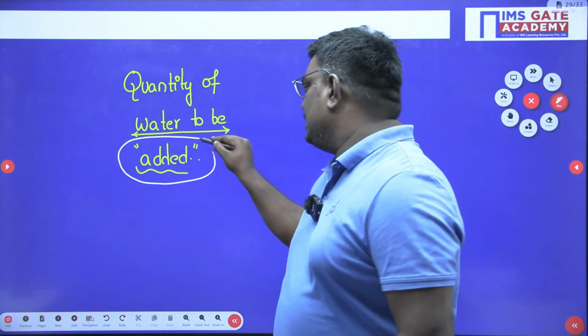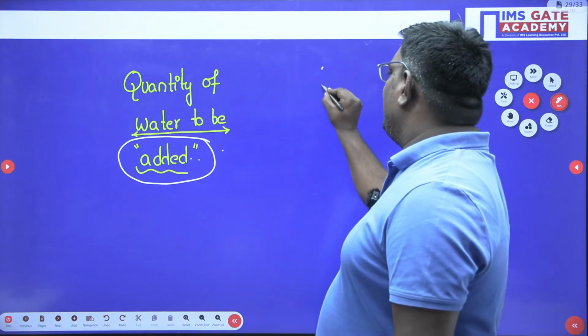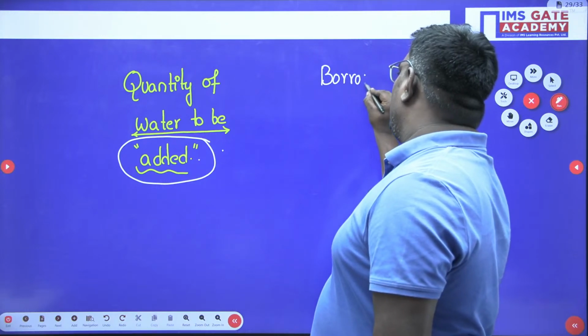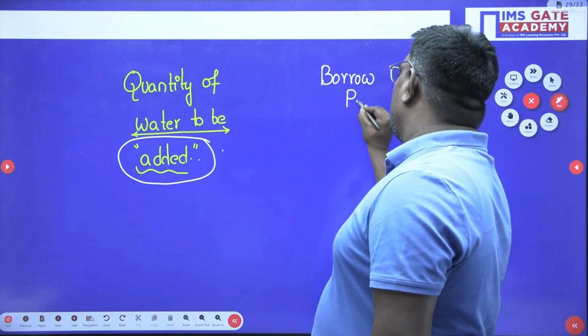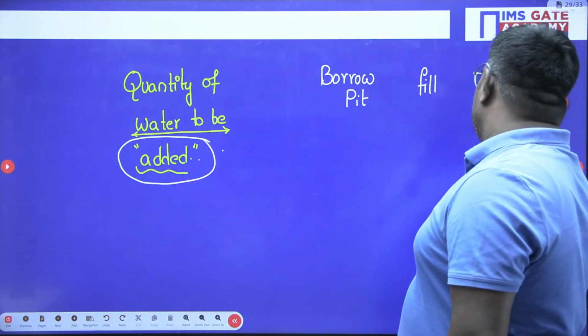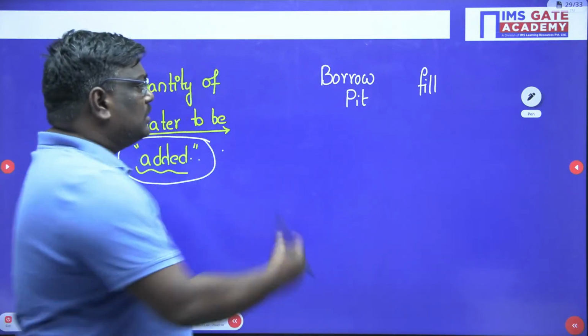Let us understand. Now, see students, let me tell you one simple thing. We have a borrow pit here. And we have a fill here. Okay. Now, see students, we have two things. One is the borrow pit and the other one we have is what, sir? Fill.